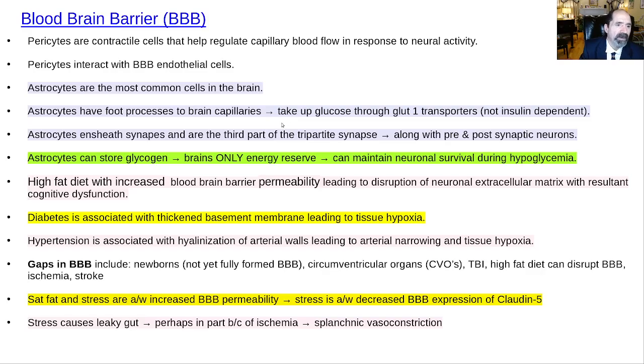Okay, blood-brain barrier. We talked about the picture of the blood-brain barrier. The astrocytes are the supporting cells, the glial cells, kind of like the mama cells to help the neurons do whatever they got to do. They can actually store a little bit of glycogen, which you build up from exercise, for example, and also from studying a lot. Okay.